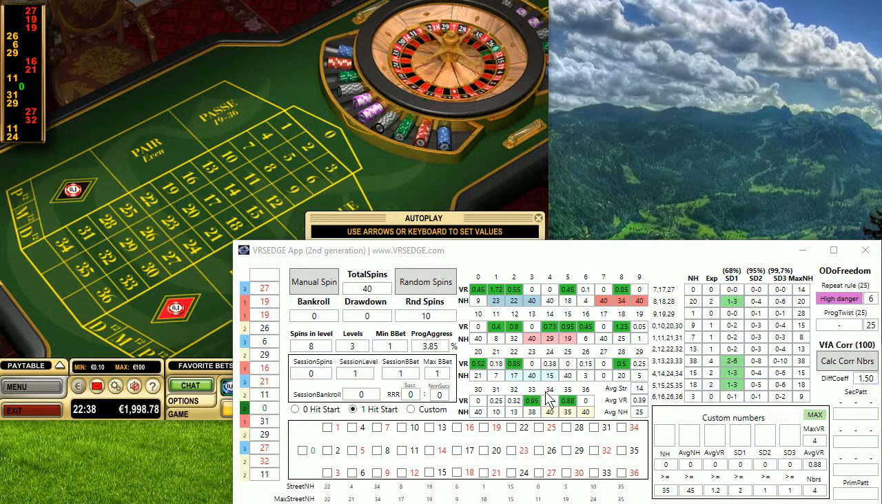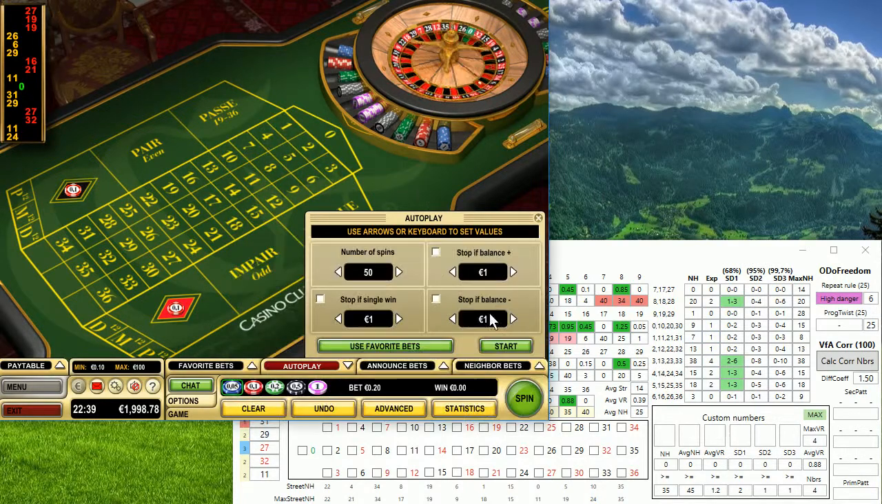Currently we can see that there is a high danger of repeat rule if we consider 1 degree of freedom, so that might be a good idea to leave the table, but we are not playing any special pattern, so there is no need to use this rule right now. What is really quite interesting from the analysis is this part. You can see 3, 13, 23 and 33, these 4 numbers, have currently not hit for 38 spins, and the first standard deviation is already 2. So even after 40 spins, I would say it might be a good option to bet on these 4 numbers.